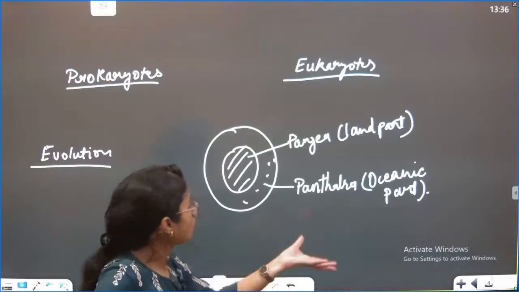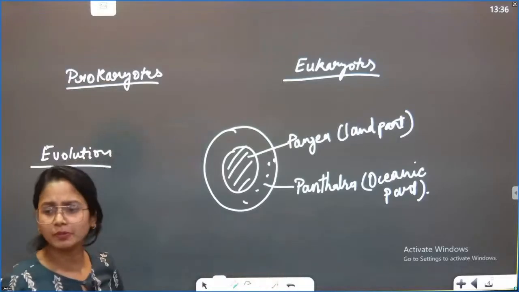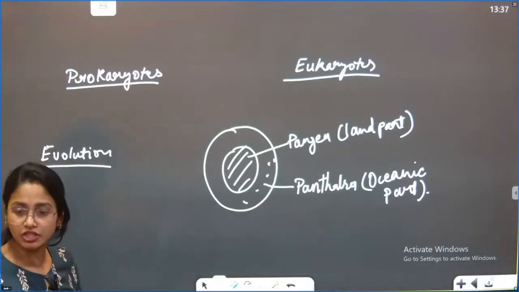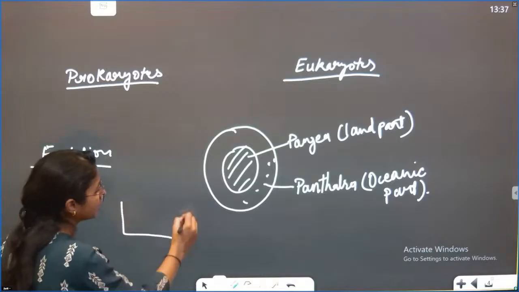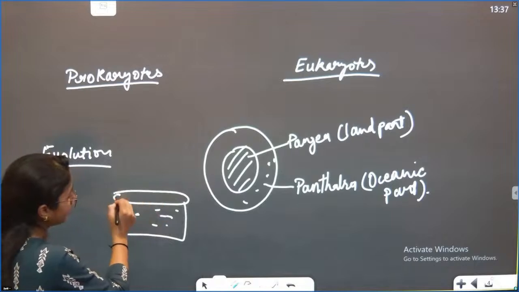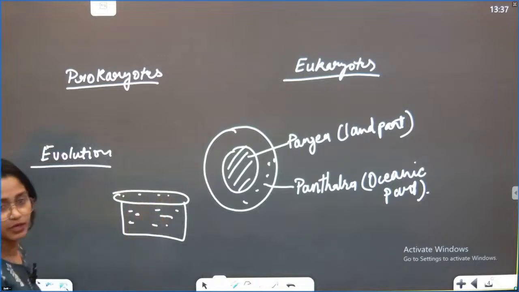So what happened? Everyone knows the concept of precipitation, right? What happens in precipitation? You can even see it in your kitchen. When you give heat to the water, the water gets evaporated into gaseous form, right?